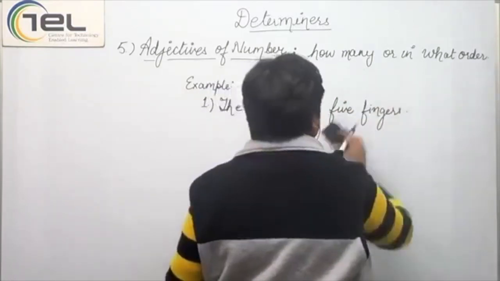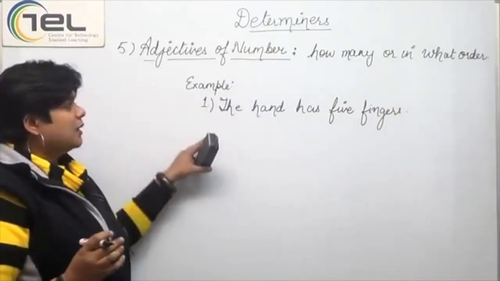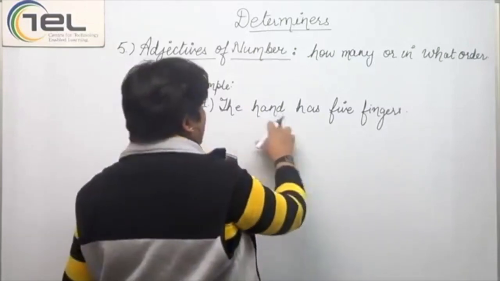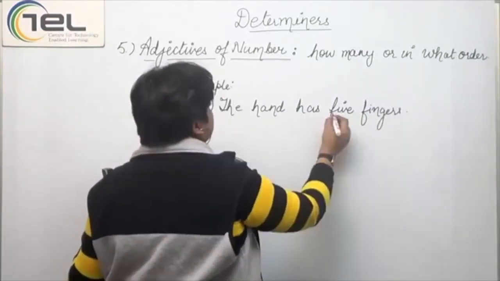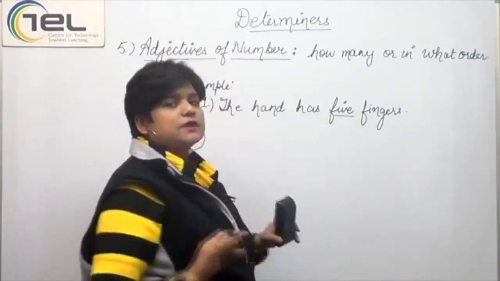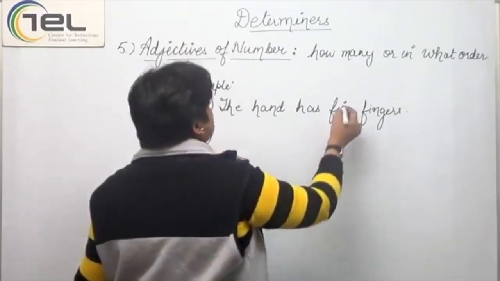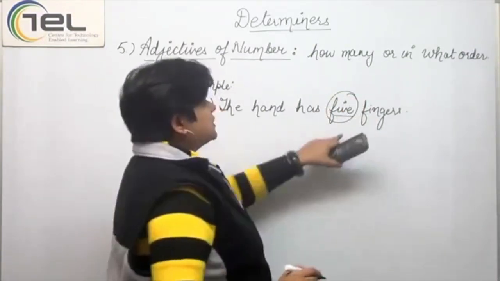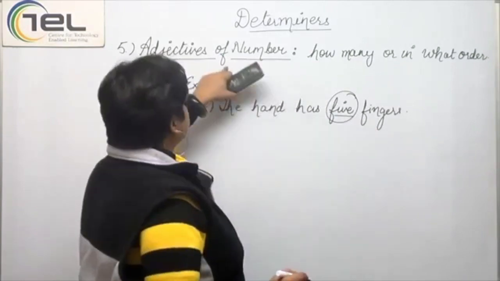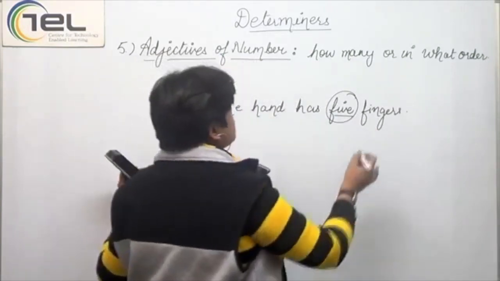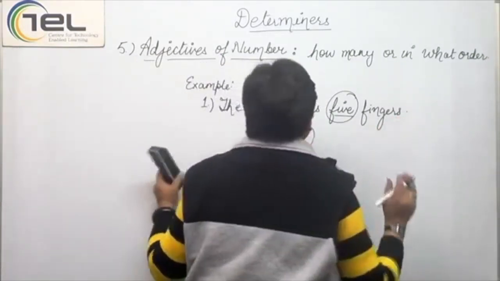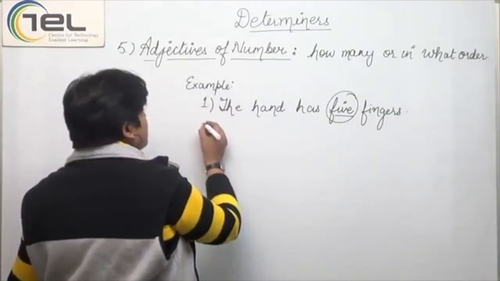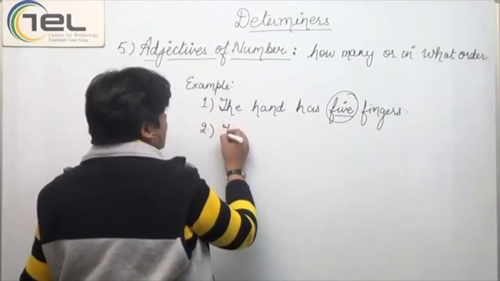You should always use words while writing. Even if you are writing a number, write it in words. The hand has five fingers. Now five here shows the number, right? So five fingers, this five would be an adjective of number because it is telling the number of fingers in a hand, right? Then comes the second example.